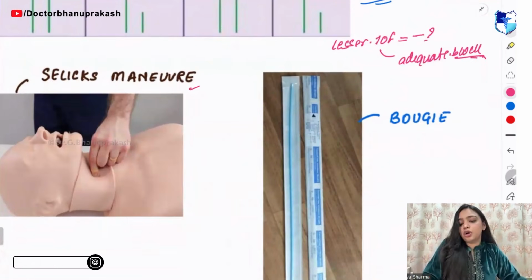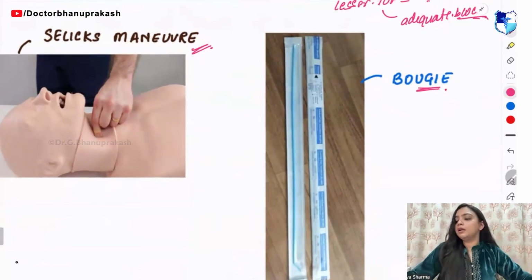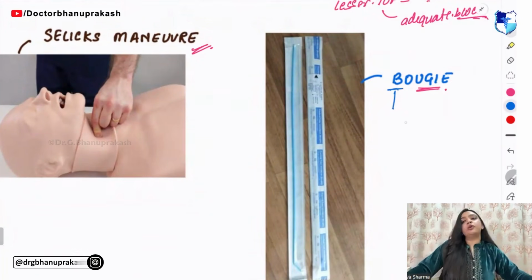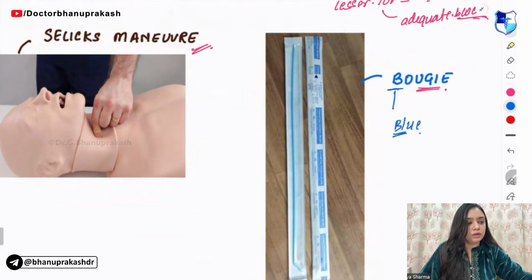Now, this is your Sellick's maneuver and this is your bougie. So remember, they might ask you to identify it. Bougie starts with the letter B. So B means blue color. It is of blue color.